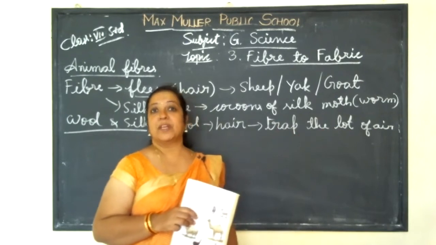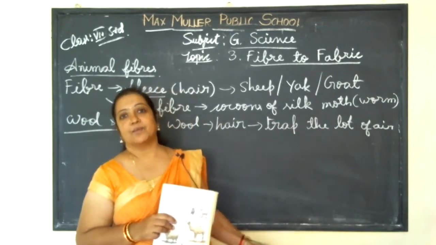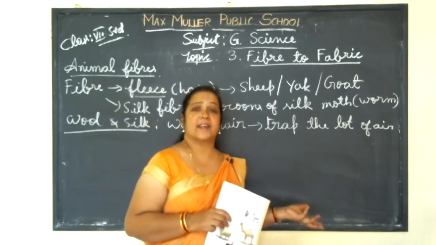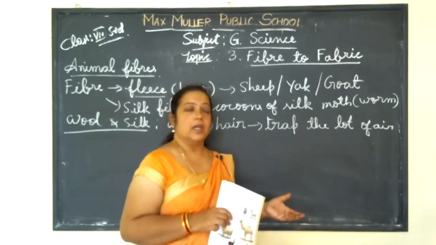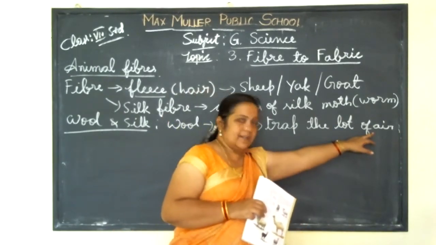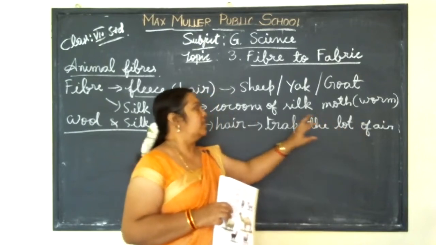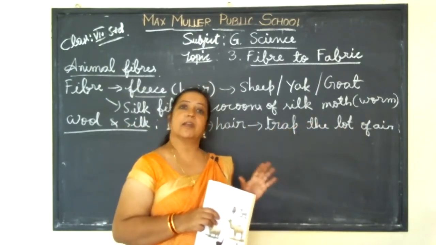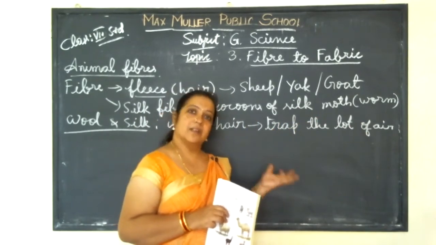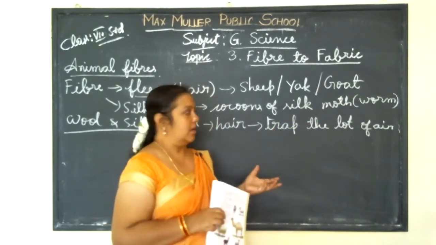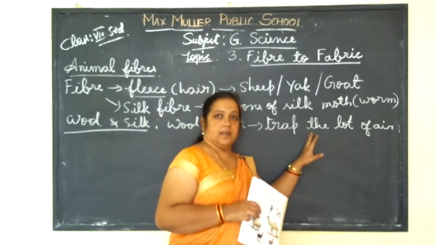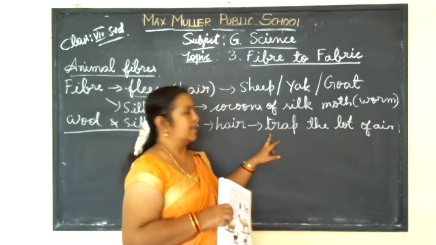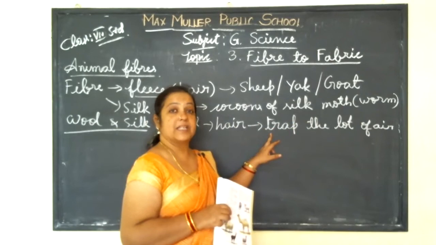Air will always be blowing near hilly or mountain areas, or on plain grassland also. To avoid this, they have a thick coat of fur on their body. Fur means that hair only. So that fur will protect them from the air.